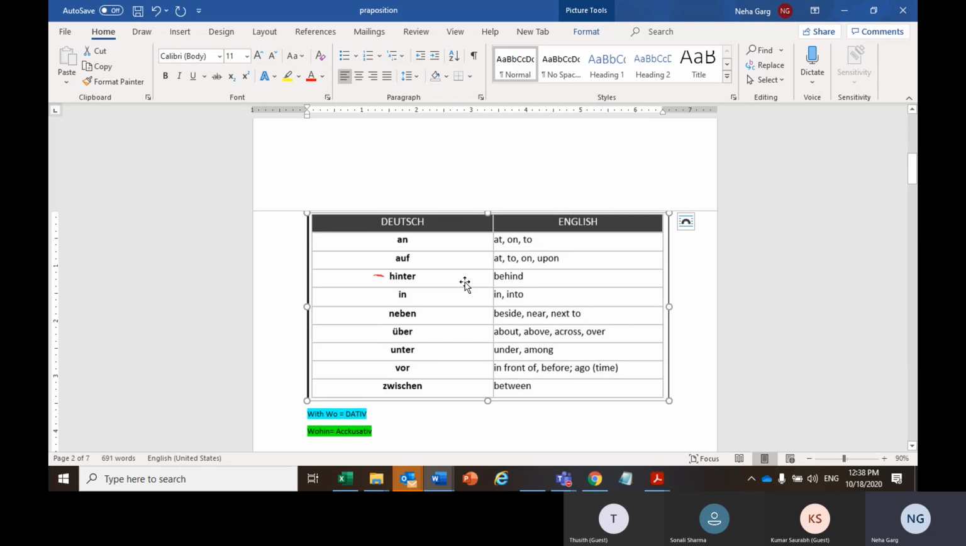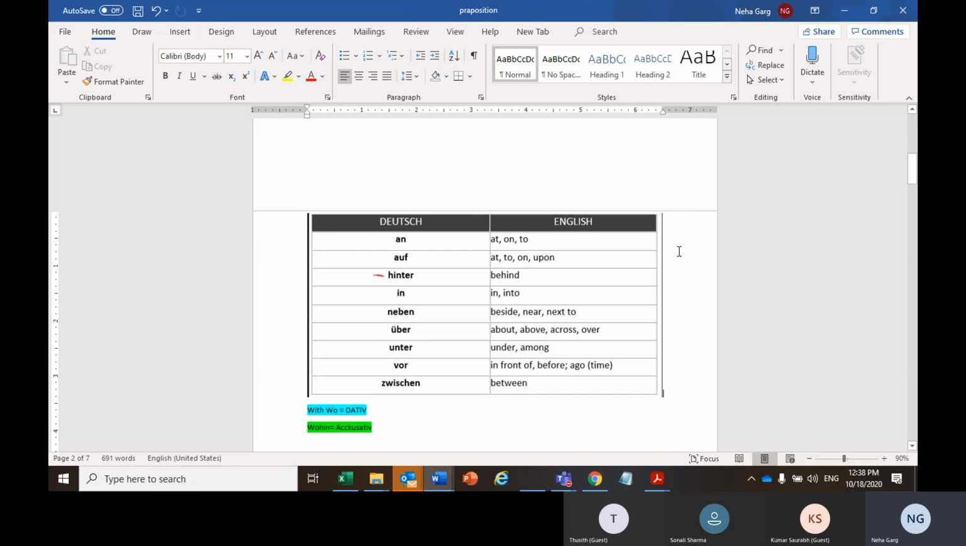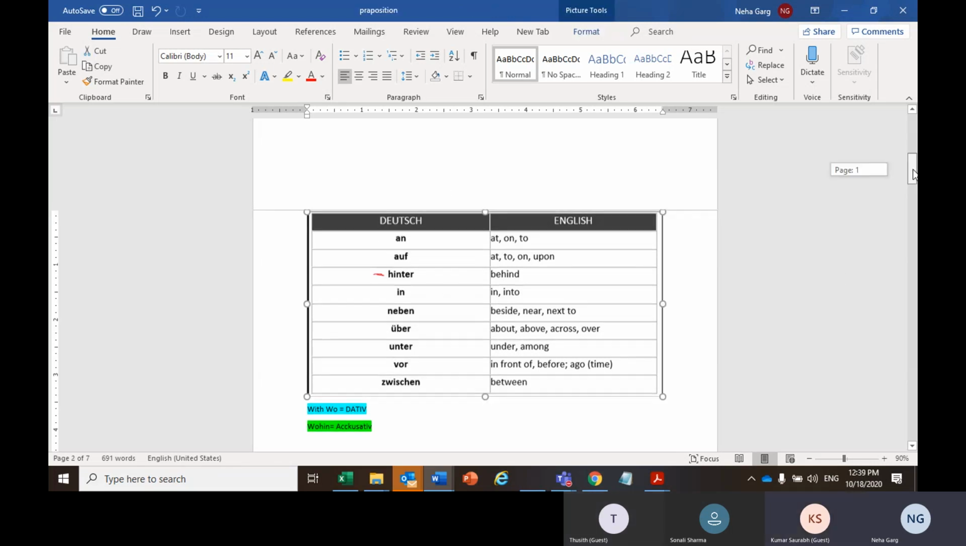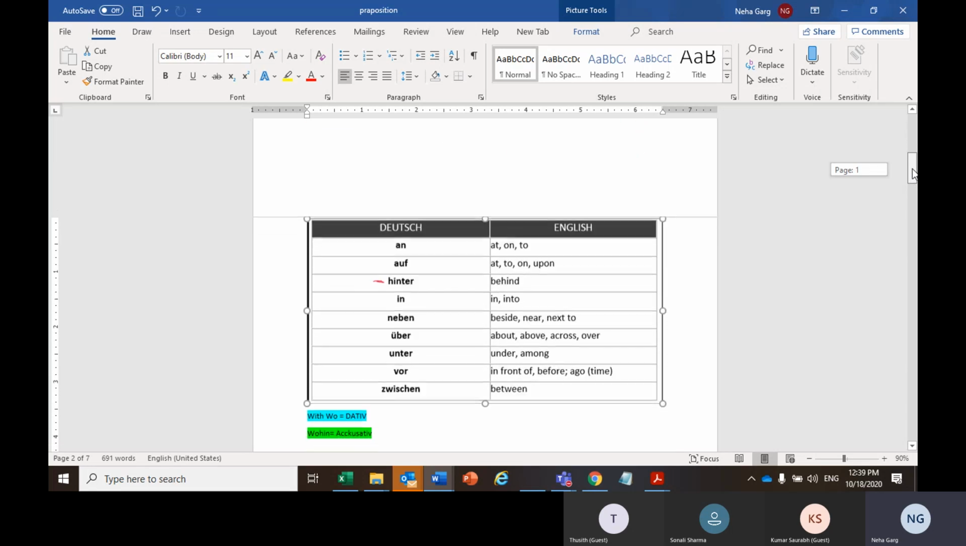So Sonali, you will be using an and hinter. Sam, you will be using neben and unter, and Saurabh, you will be using vor and zwischen. That will help me know whether the understanding of the usage of these prepositions is clear to you or not. Filling in the blanks is a little easy, but you have to make sentences on your own from scratch. That is a little harder. Okay, so just take 5 minutes and write one or two sentences for each preposition.